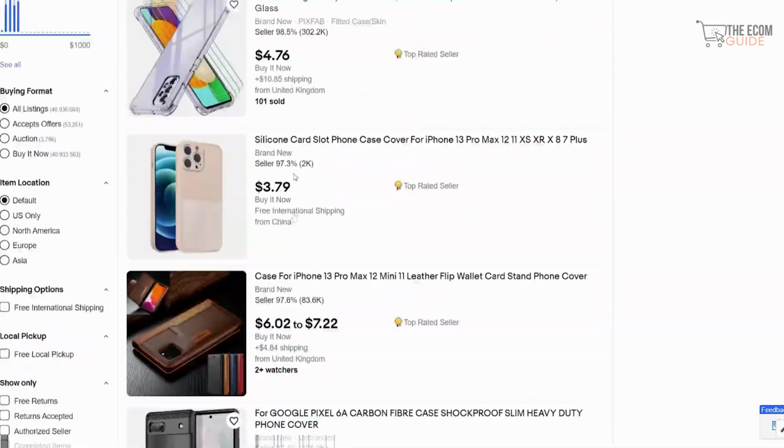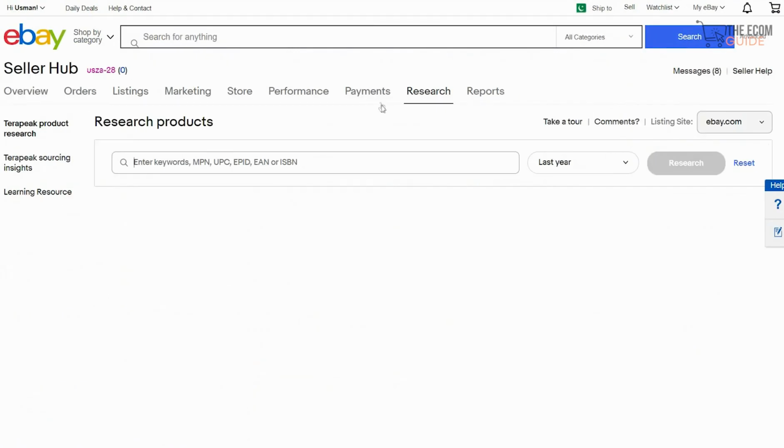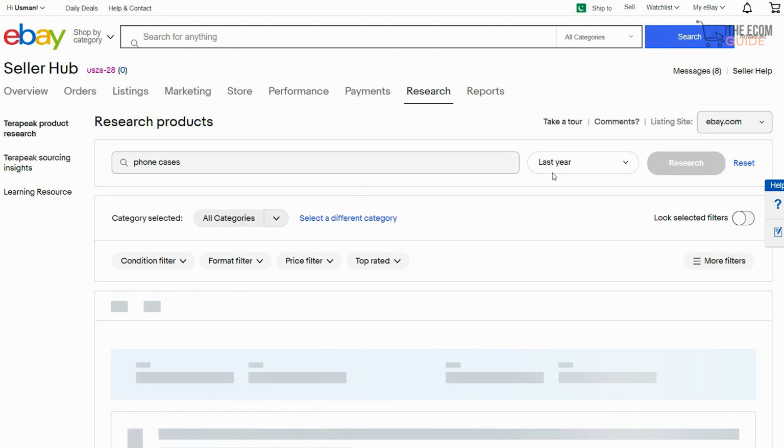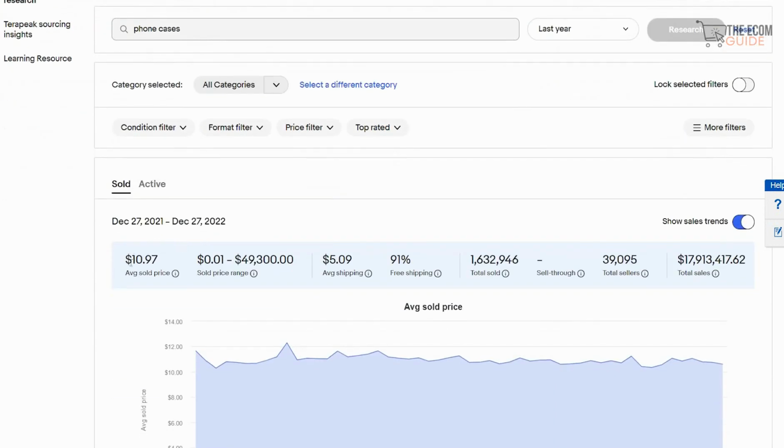Now that we've looked at this product, we have to understand, does this product make the kind of money that we need to actually sell it? And that is where we head over to the Seller Hub. Once we go to Research, we can search for phone cases, and we will get a complete breakdown of what has been happening in this industry in the last 12 months. If you look at the sold items, the average selling price is $10.97. The average shipping price is $5.09. 1.6 million have been sold, with 39,000 sellers and 17.8 million in sales.